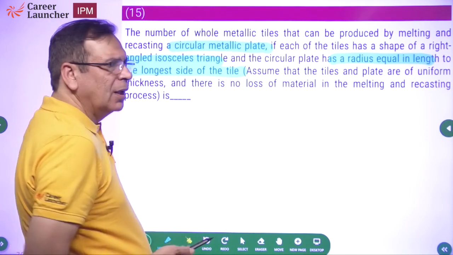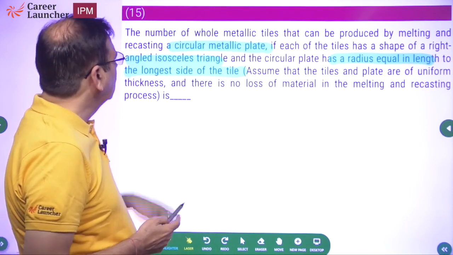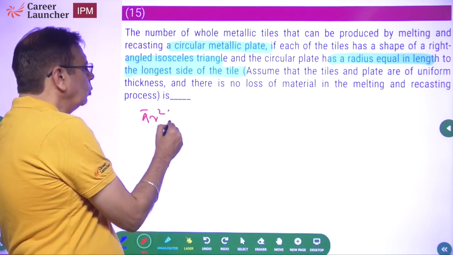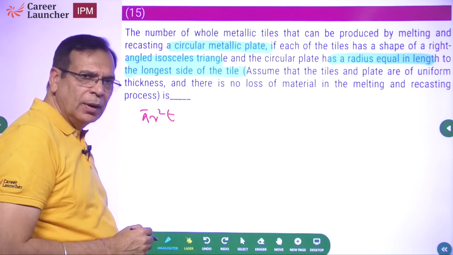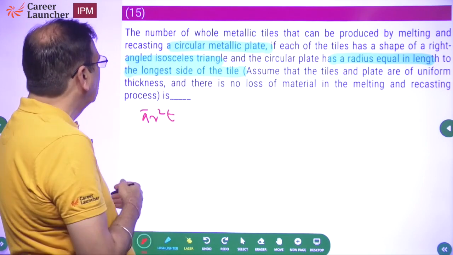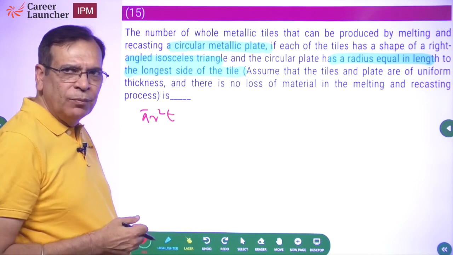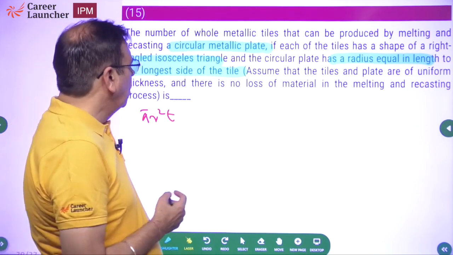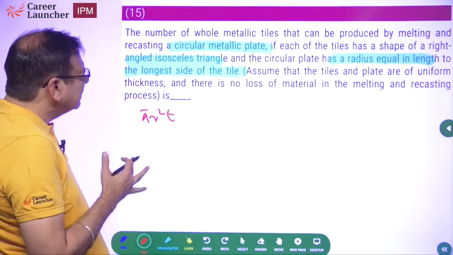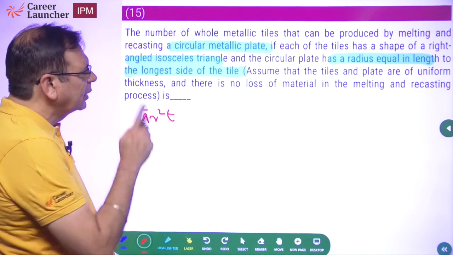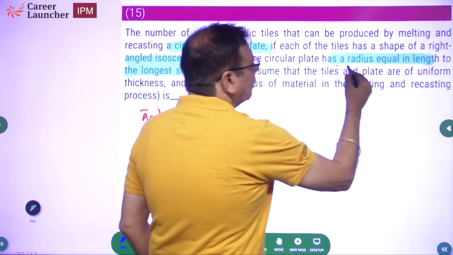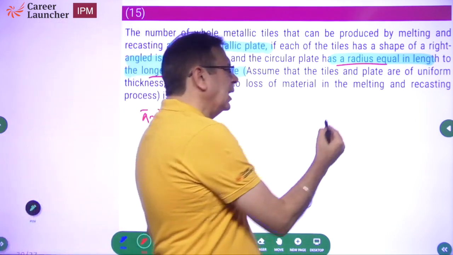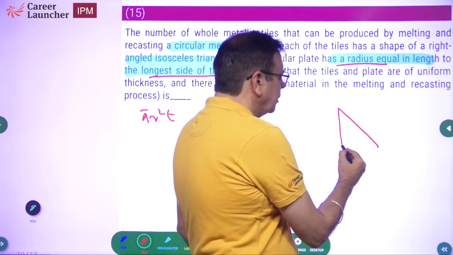What do we need? We need to find the volume. What is the volume of the circular metallic plate? It is going to be pi r square into t, where t is the thickness of the plate. And what is going to be the volume of the right angle isosceles triangle tiles? Again, area into the thickness. Now, what should be the value we need to look at? It says the radius of the circular metallic plate is equal to the longest side of the tile. I am not going to work with alphabets.